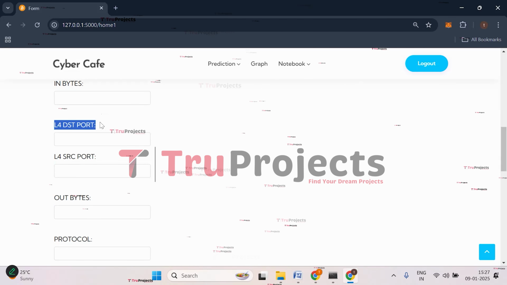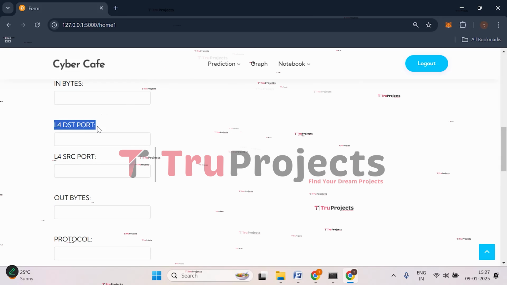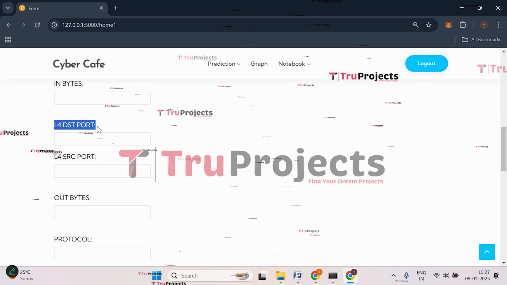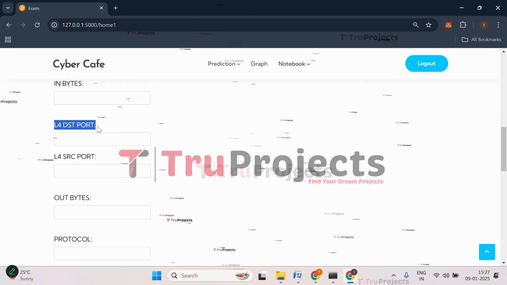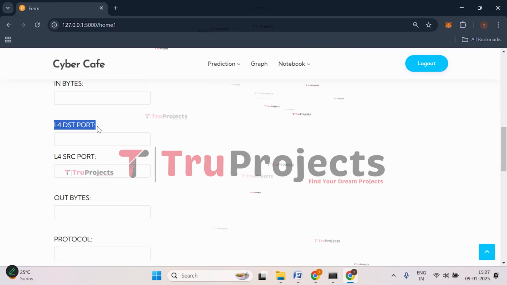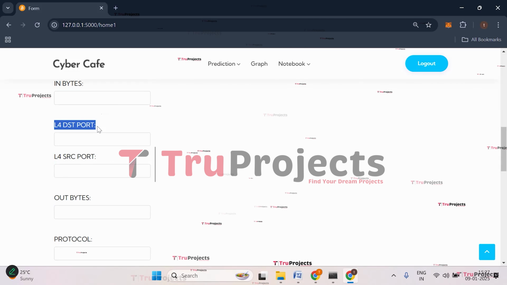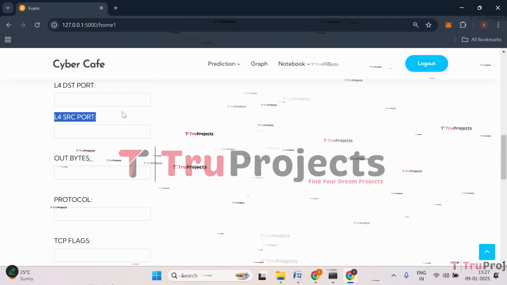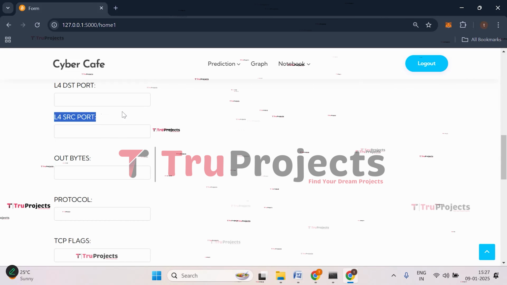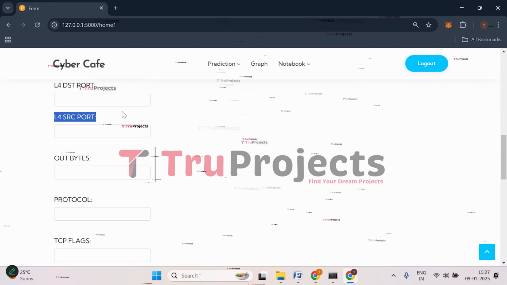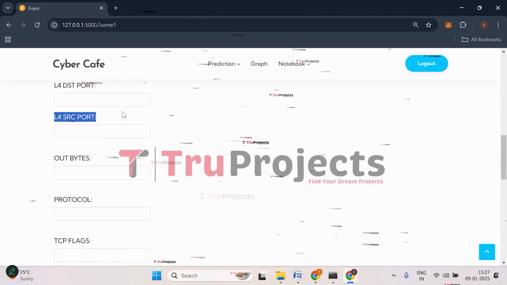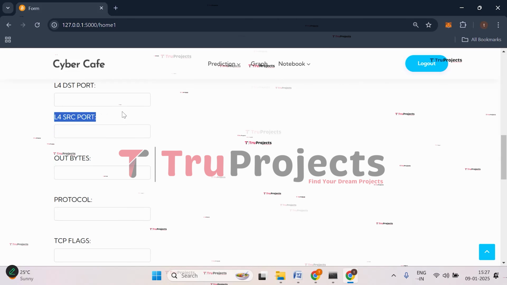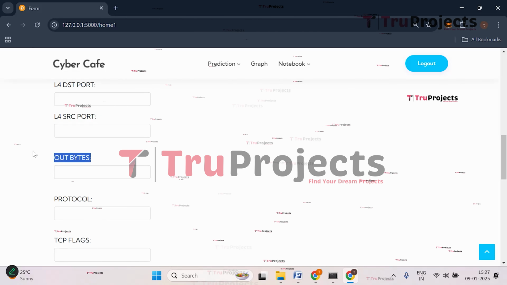Then we have L4 DST port. This is the layer 4, that is transportation layer, destination port number. It specifies the port on the receiving side of the network flow, typically used to identify the service or application being accessed. Then we have L4 SRC port. This is the layer 4 source port number. It indicates the port on the sending side of the network flow, which typically corresponds to the service or application initiating the connection.